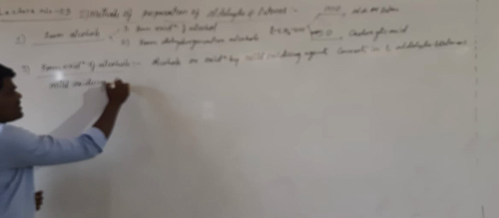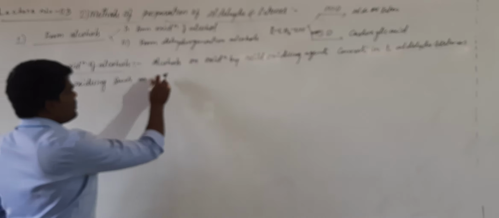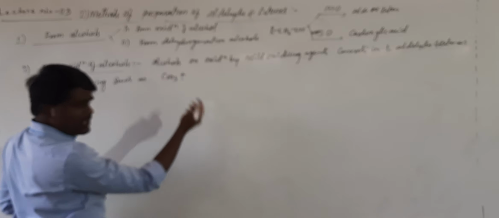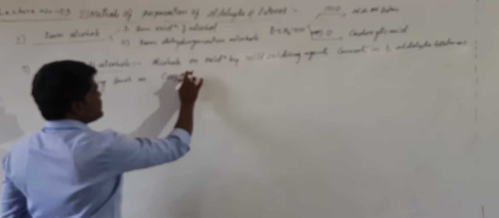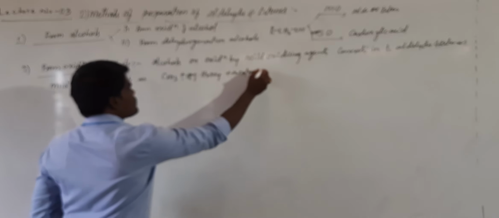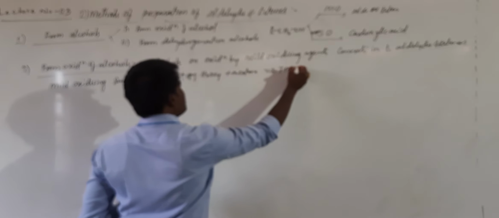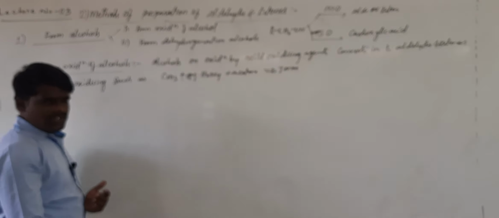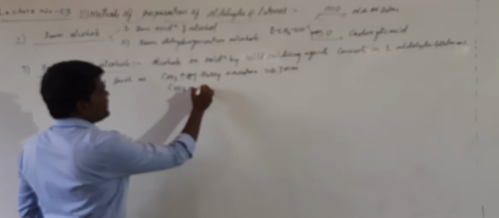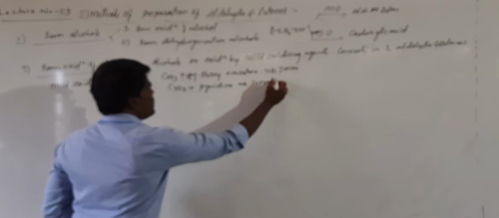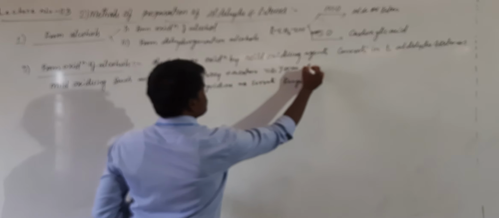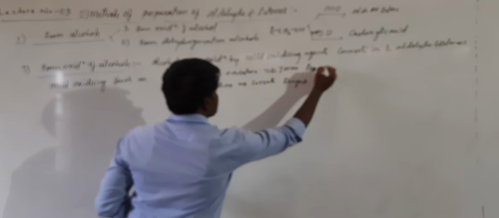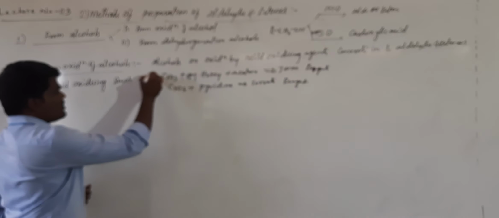There are several mild oxidizing agents, such as chromic oxide plus chromic oxide in aqueous H2SO4 plus acetone. This particular reagent is called Jones reagent. These are not included in the textbook, but I am giving a few examples. Chromic oxide plus pyridine is called Sarett's reagent. This is called Jones reagent. This is the first one, this is the second one.